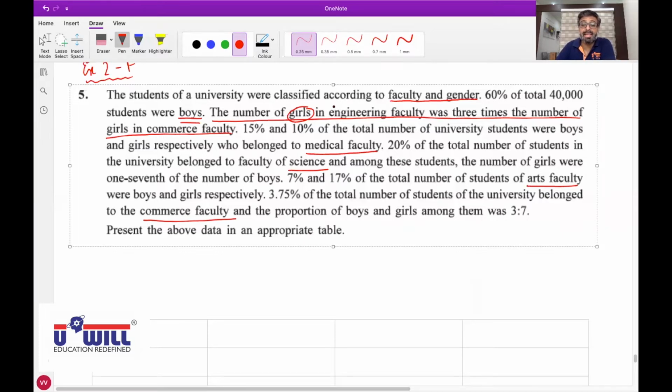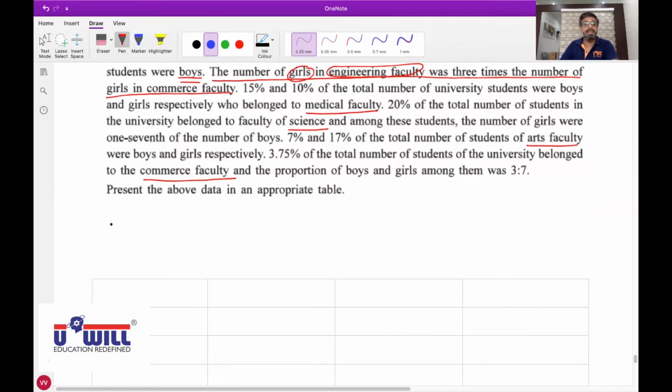So which all faculties are there? Engineering faculty is there, medical faculty, science faculty, arts faculty, and commerce faculty. Okay. First of all, give the heading to the table.